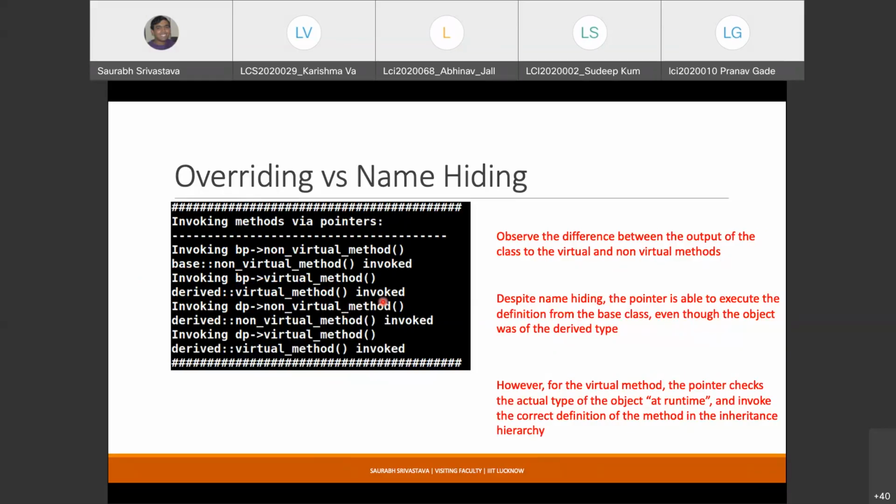That is the difference. Actually this is kind of straightforward. But these two lines are going to show you the difference between name hiding and overriding. So this is a case of name hiding. You just hid the definition, but it is still there. And this is the case of overriding. You have basically replaced the definition with a new definition. Any questions, any queries?